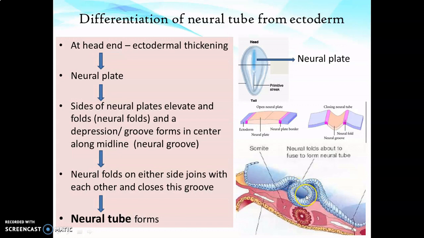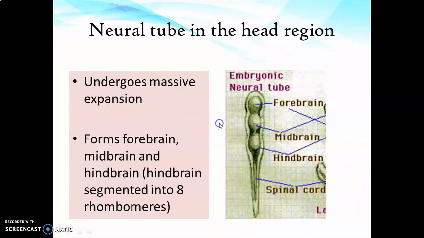So this neural tube is formed, which is the primitive nervous system or nervous structure from which the brain and spinal cord develop. In the head region, the neural tube undergoes massive expansion and forms forebrain, midbrain and hindbrain. The hindbrain is again divided into 8 segmented blocks known as rhombomeres.